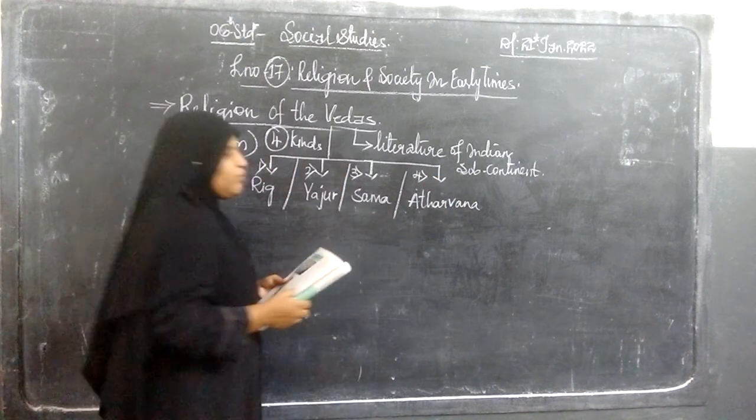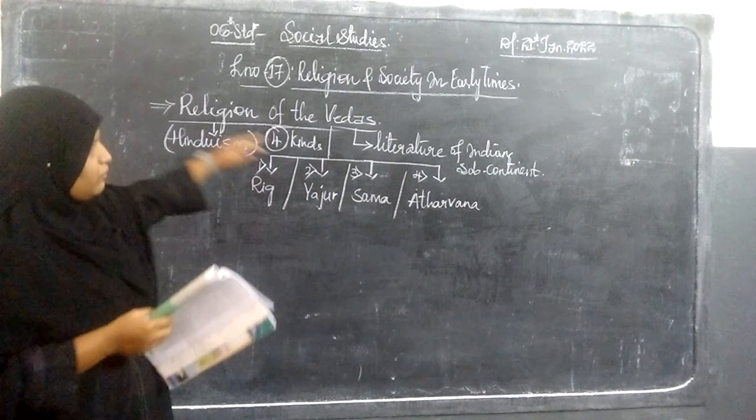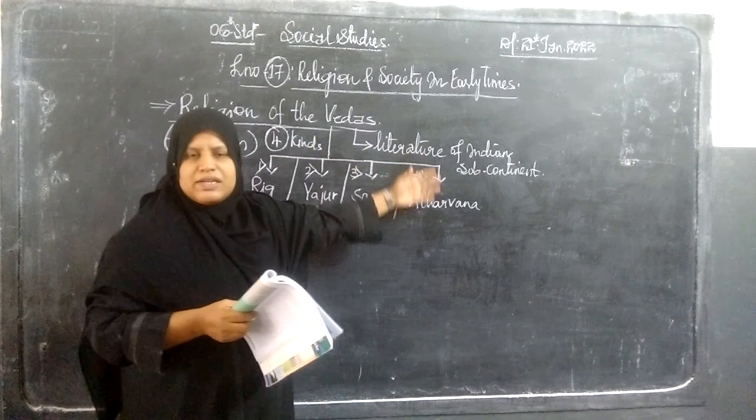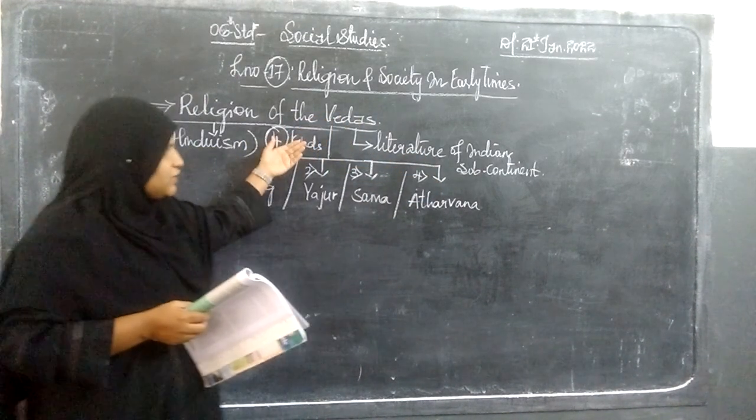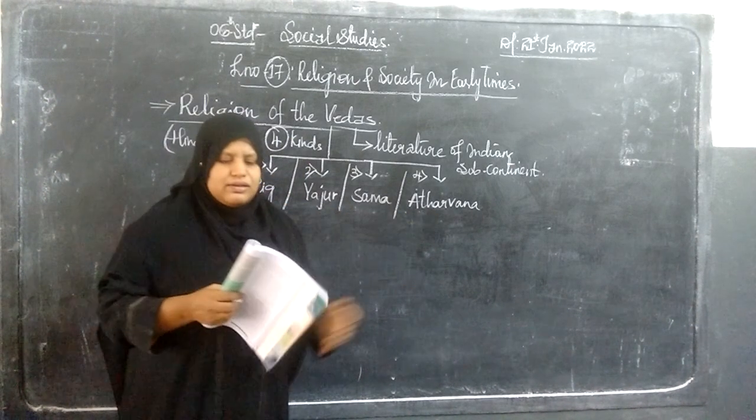So these are the 4 Vedas. In Hinduism, the Vedas are the literature of the Indian subcontinent, classified into 4 kinds: Rig Veda, Yajur Veda, Sama Veda, and Atharvana Veda.